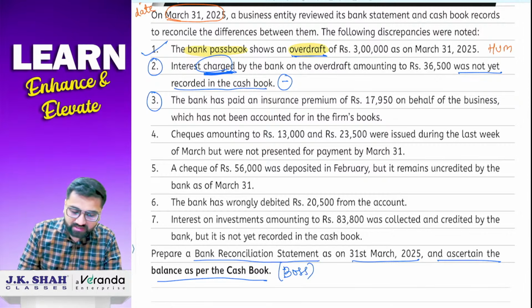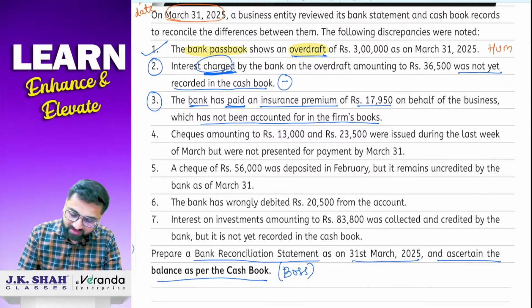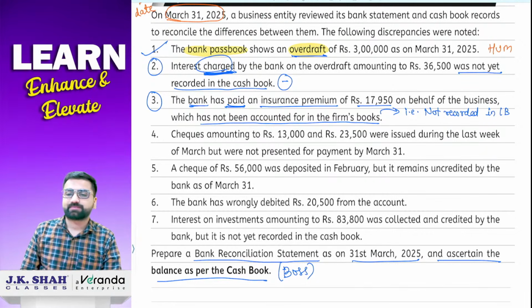Yes, everyone understood? See, 2-3 transactions थोड़े और करेंगे तो आपको grip मिल जाएगा उसका. Next, third. The bank has paid insurance premium of 17,950 on behalf of the business, which has not been accounted for in the firm's book. What do you mean by which has not been accounted for in the firm's book? Very good. इसका मतलब क्या होता है? That is not recorded in cash book. कैश बुक में रिकॉर्ड नहीं हुआ है.